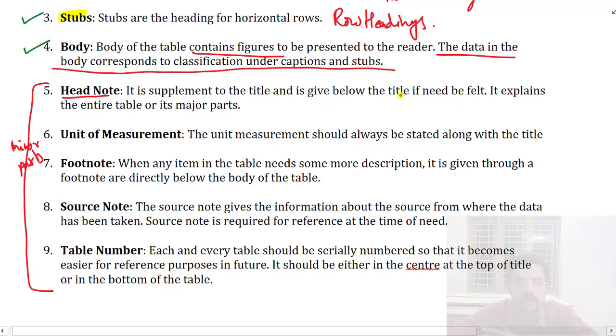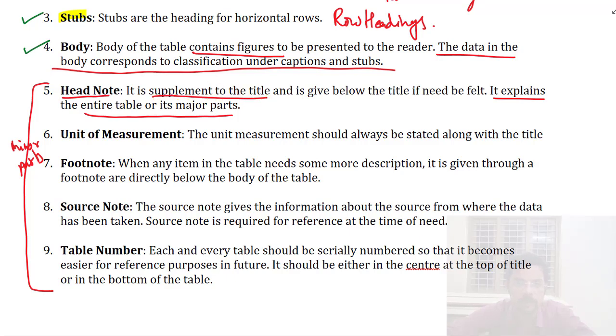If the title may not be completely emphasizing something, then it can be added as a note. It may explain the entire table or its major parts, or what the table is for. It is a supplement to the title of the table.